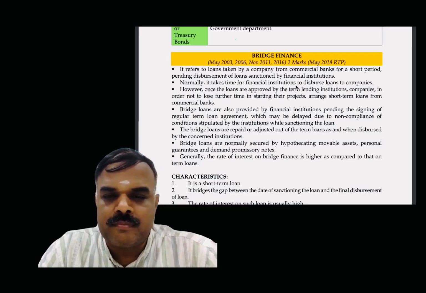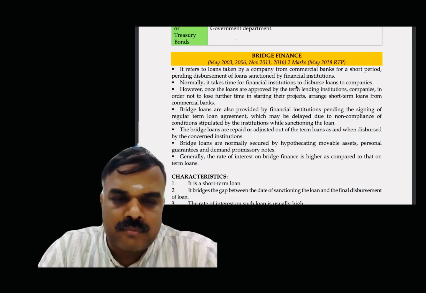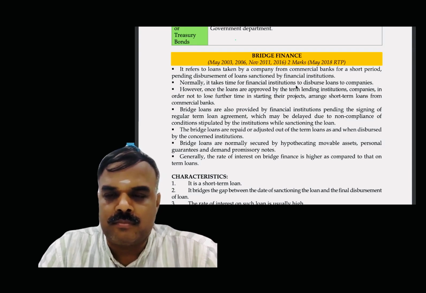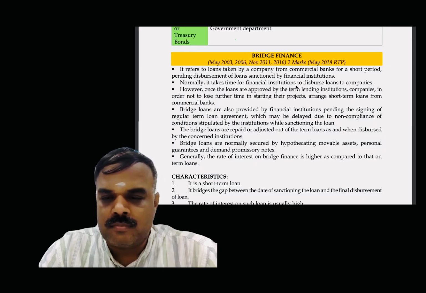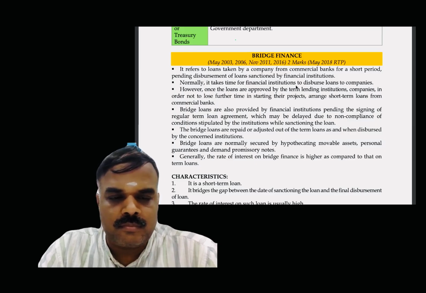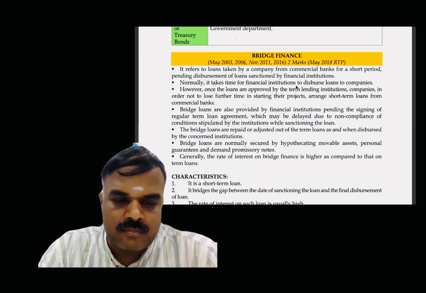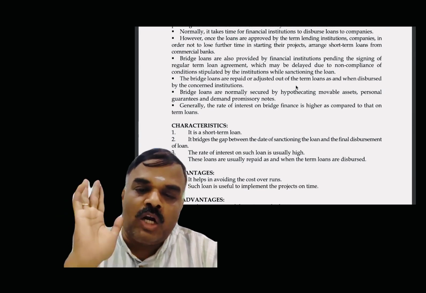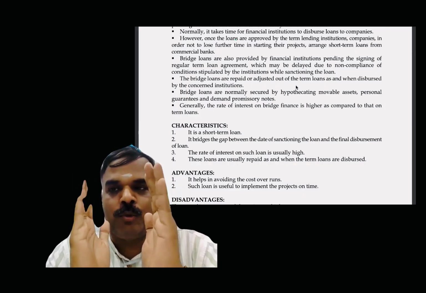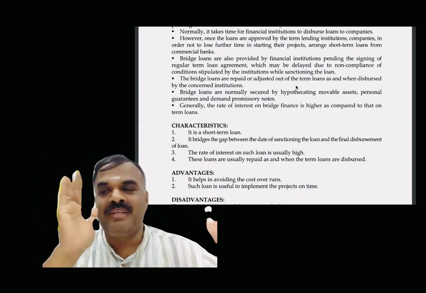Bridge loans are also provided by financial institutions pending the signing of the regular term loan agreement, which may be delayed due to non-compliance of conditions stipulated by the institutions while sanctioning the loan. The bridge loans are repaid or adjusted out of the term loans as and when disbursed by the concerned institutions. Bridge loans are normally secured by hypothecating movable assets, personal guarantees, and demand promissory notes. Generally, the rate of interest on bridge finance is higher as compared to that on term loans. Always remember, short-term loan means interest will be high. Long-term loan means interest will be less.